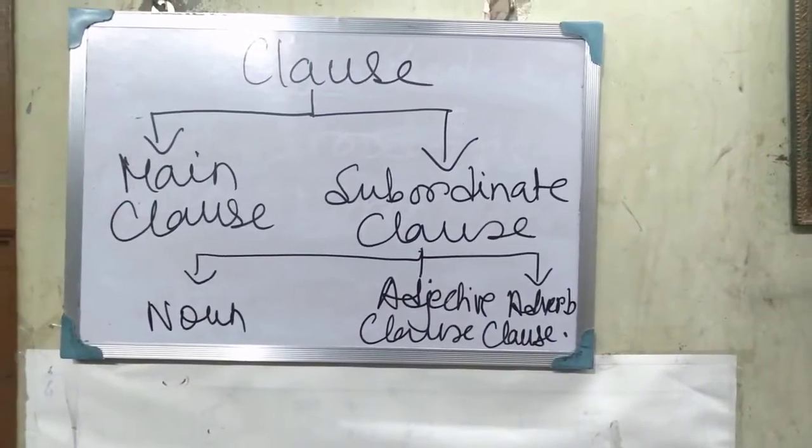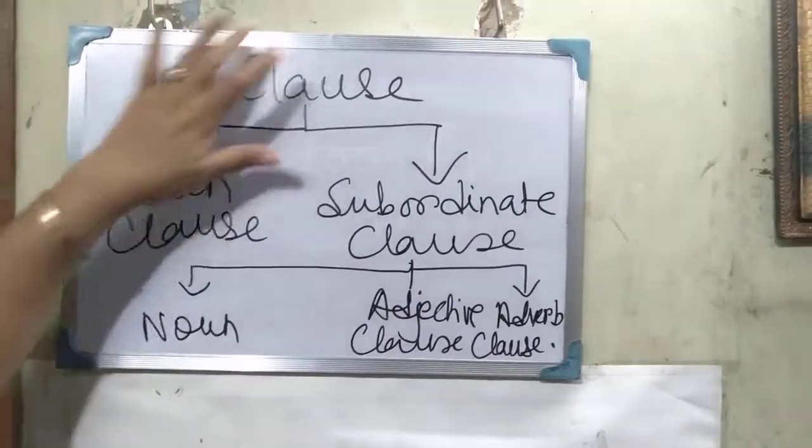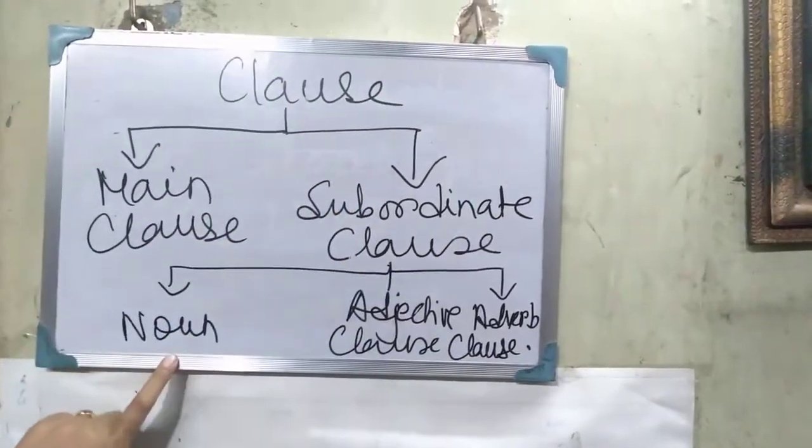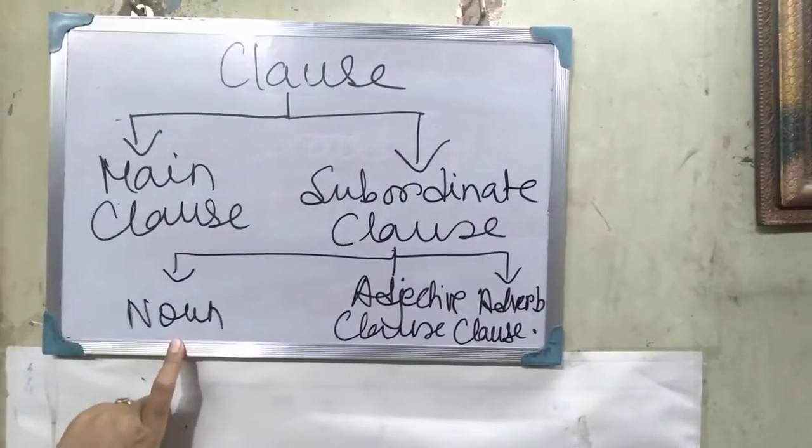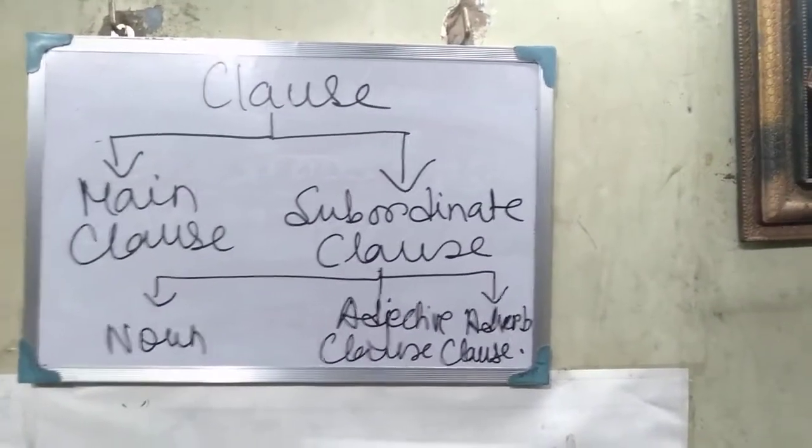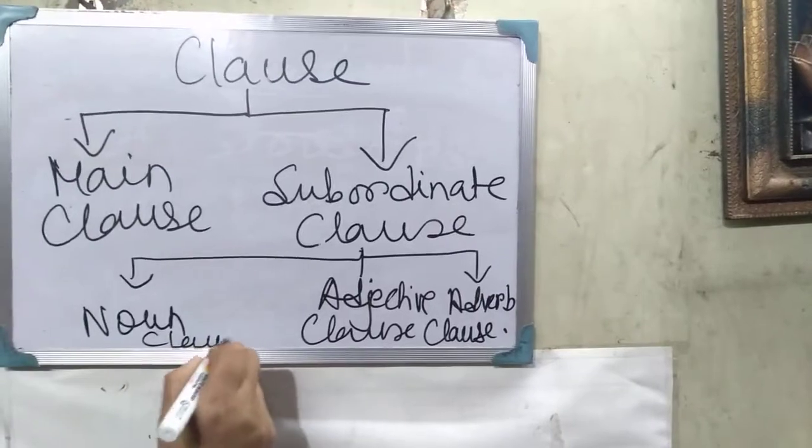So a clause can be divided into two parts, main clause and subordinate clause. The subordinate clause has three types: noun clause, adjective clause, and adverb clause.